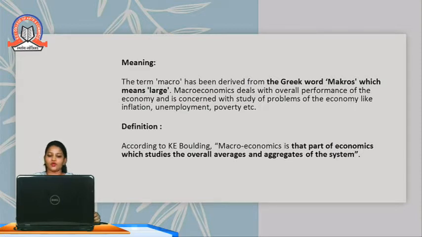Definition of macroeconomics. According to K.E. Boulding, macroeconomics is the part of economics in which we study the overall averages. It means we study the aggregate of the system, the total system, for example national income, national output. We study the whole overall system of the economy.